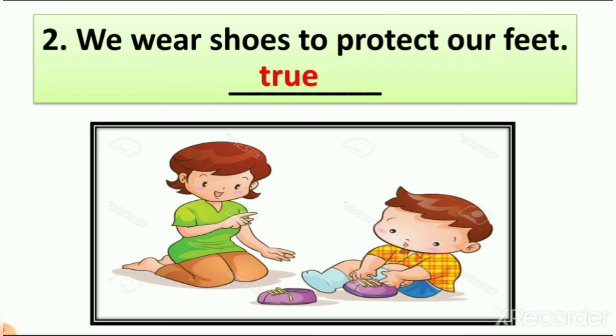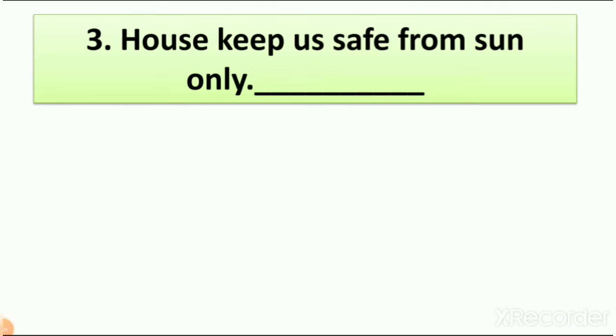Why? Because we all are wearing shoes or sandals, right? So these all protect our feet from different types of sharp things on the road, in our house also. So it is a true sentence. That's why we write here true.